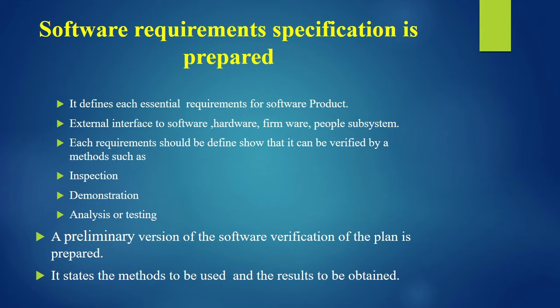It defines each essential requirement for the software product, and the external interfaces to software, hardware, firmware, and people subsystems. Each requirement should be defined so that it can be verified by methods such as inspection, demonstration, analysis or testing. A preliminary version of the software verification plan is prepared. It states the methods to be used and the results to be obtained.